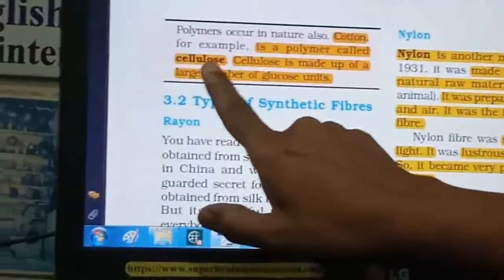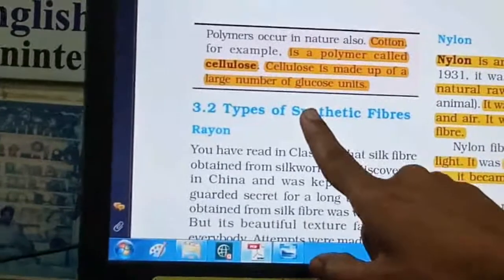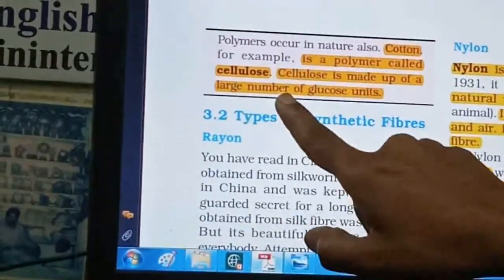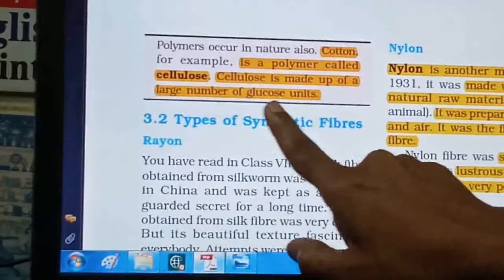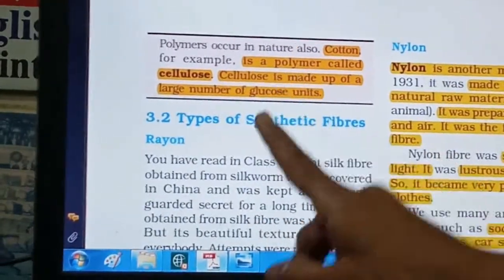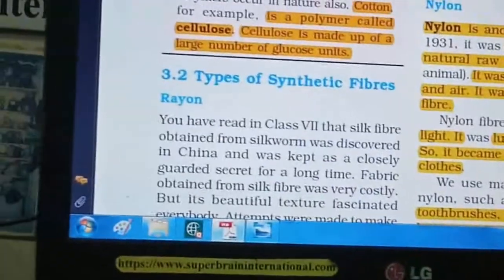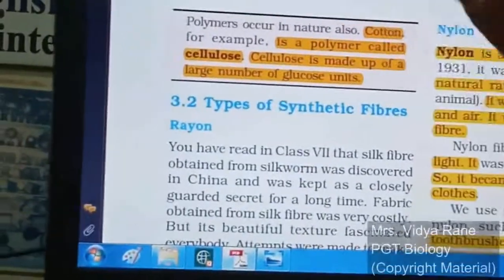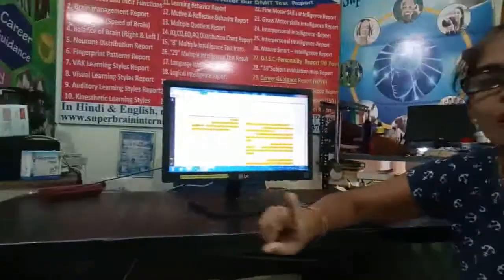Many glucose units come together, and glucose is the small unit. Glucose comes together to form a long chain called cellulose, and this cellulose gives you a cotton fiber, right? So this is what is given about cotton.